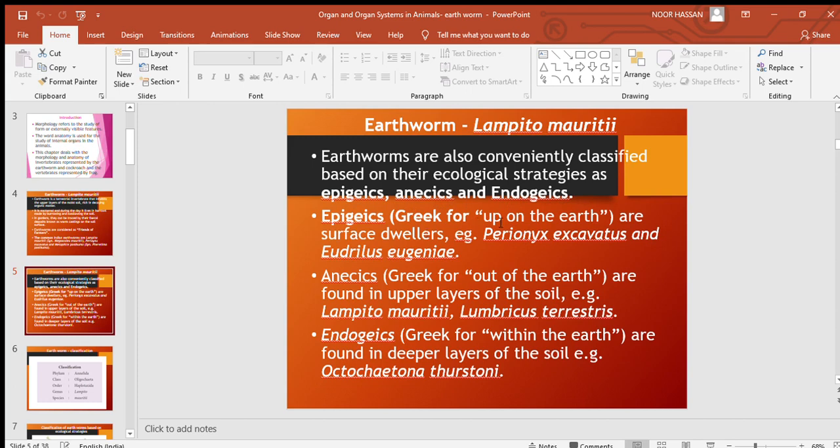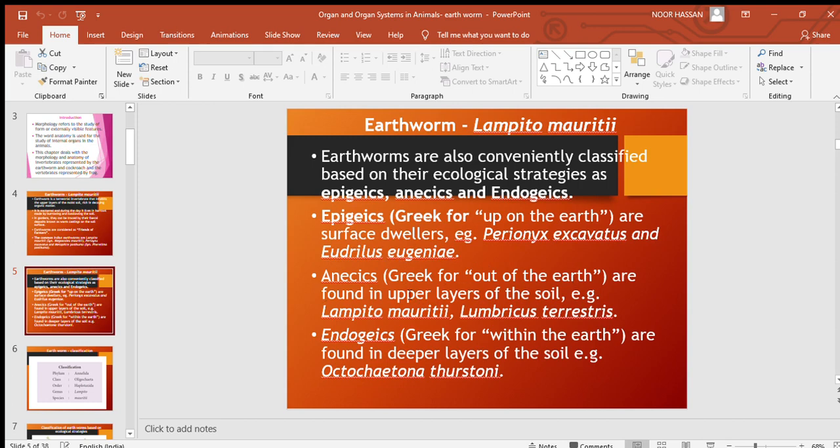Epigeics, in Greek, it refers to up on the earth. That is, they are living on the surface. So, they are surface dwellers. Example, Perionyx excavatus and Eudrilus eugeniae.